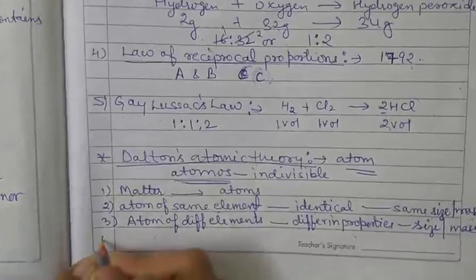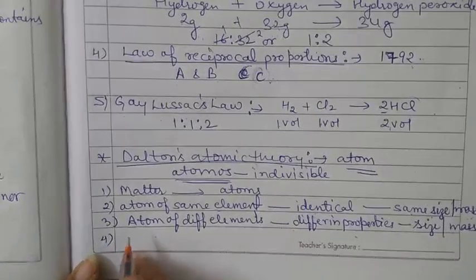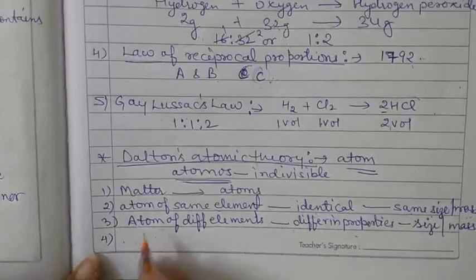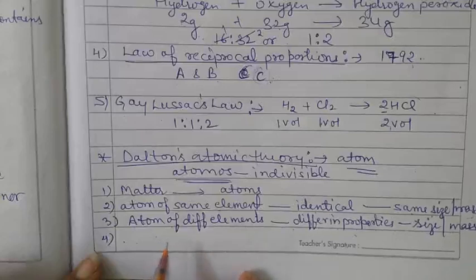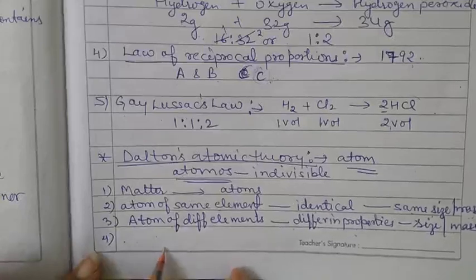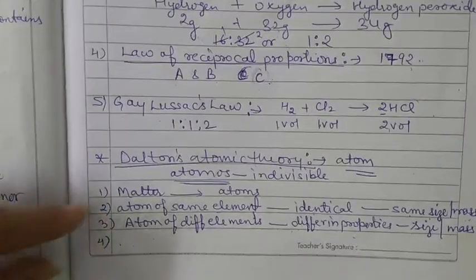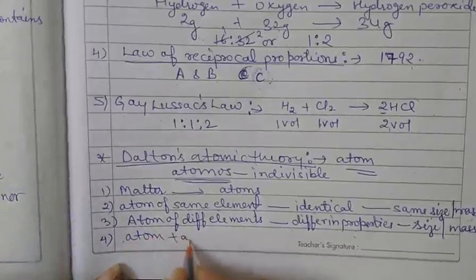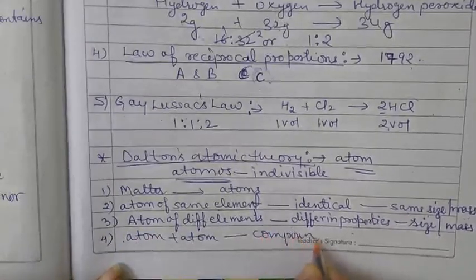Now the fourth one: compounds are formed when atoms of different elements combine with each other in a simple numerical ratio, and the relative number and kind of atoms are always the same in a given compound.